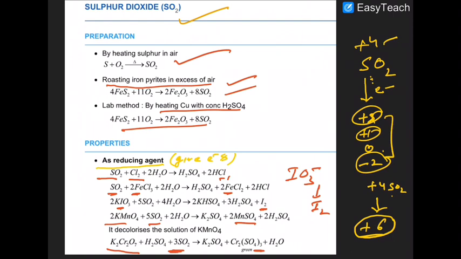Take a filter paper soaked with potassium dichromate, which is orange. When the SO2 gas from the source is passed over the filter paper containing dichromate, the orange color of the filter paper becomes green. So that is also a test of sulfur dioxide.